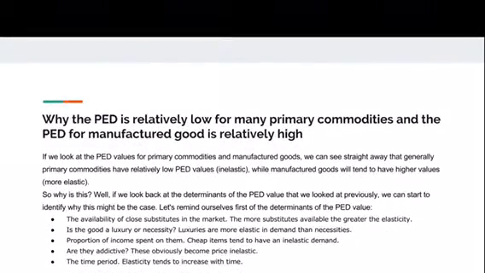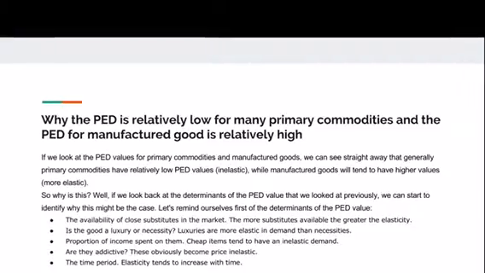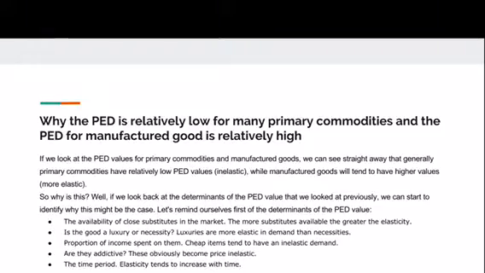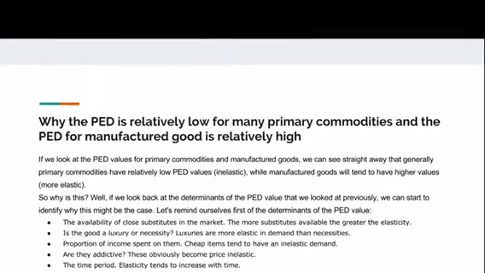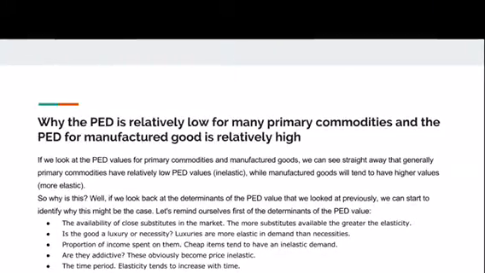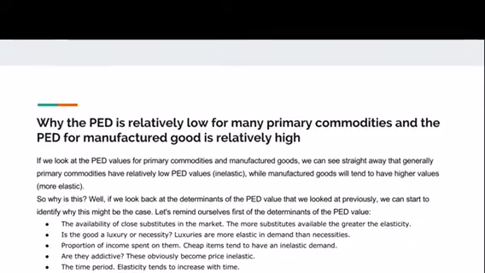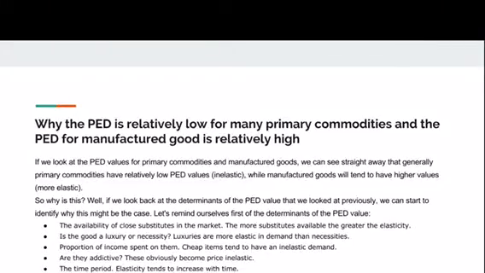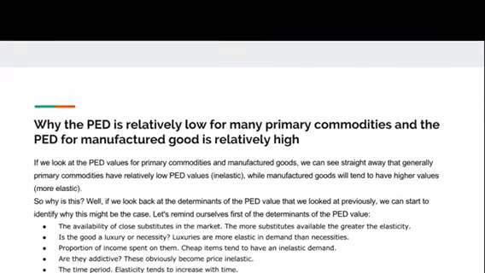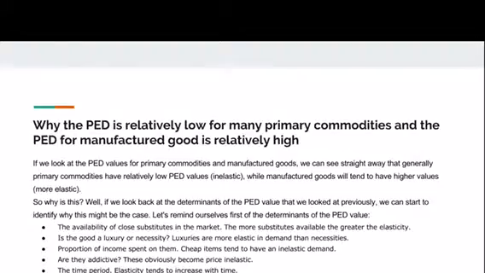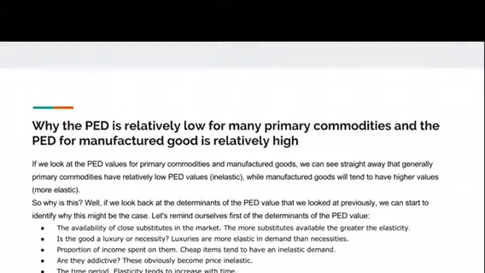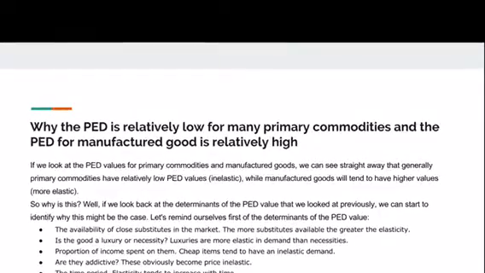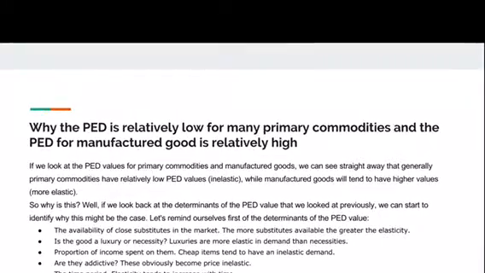So lastly, let's take a look at why the price elasticity of demand is relatively low for many primary commodities and why the price elasticity of demand for manufactured goods is relatively high. So if we look at the PED values for primary commodities and manufactured goods, we can see straight away that generally primary commodities have relatively low PED values, which makes them inelastic, while manufactured goods tend to be more elastic. So why is this? So let's look at the determinants of the PED value, and we can start to identify why this might be the case.